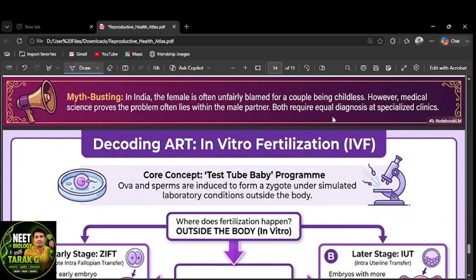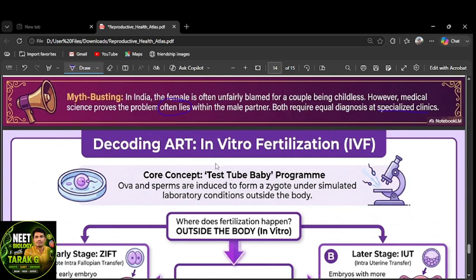However, medical science proves that the problem often lies in the male partner, but it requires equal diagnosis at a specialized clinic. Both males and females can have issues, but even though often females are blamed, right?